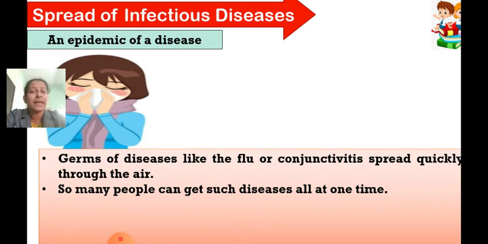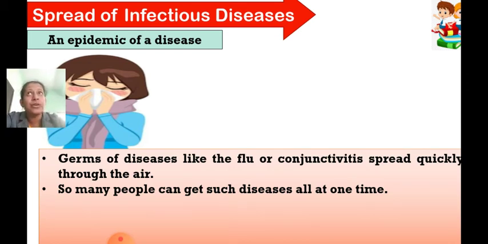Since air flows everywhere, many people can get such diseases all at one time. And when in a particular area so many people are suffering from the same disease at the same time, then we call such a disease an epidemic of a disease. For example, you might have heard of the bird flu nowadays. Once upon a time there was an epidemic of swine flu.